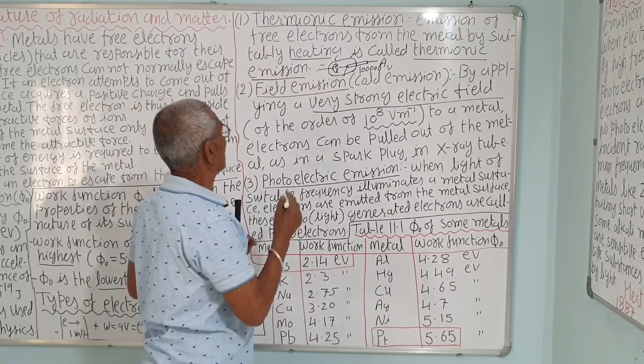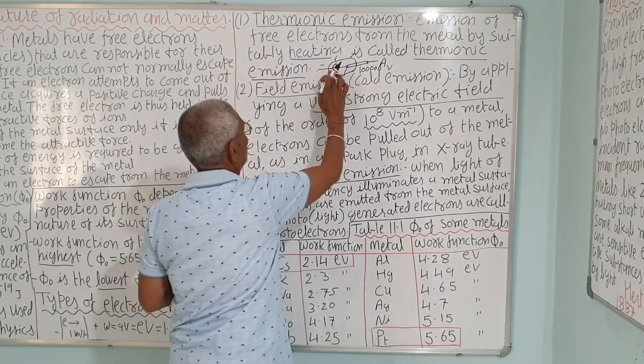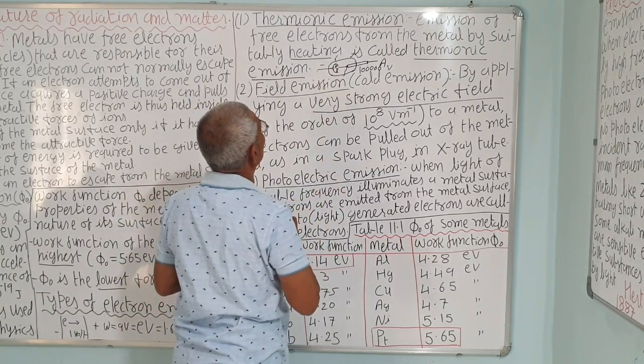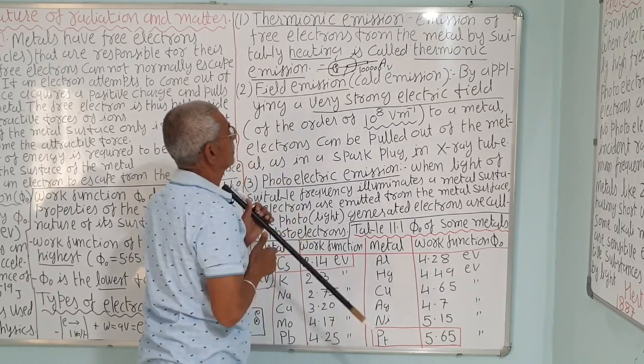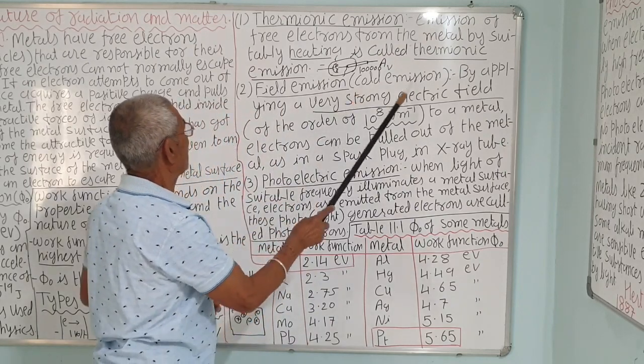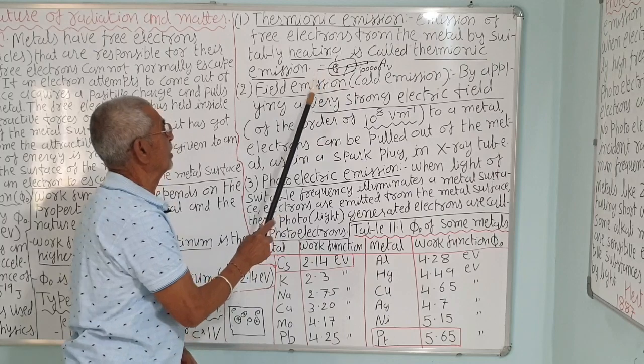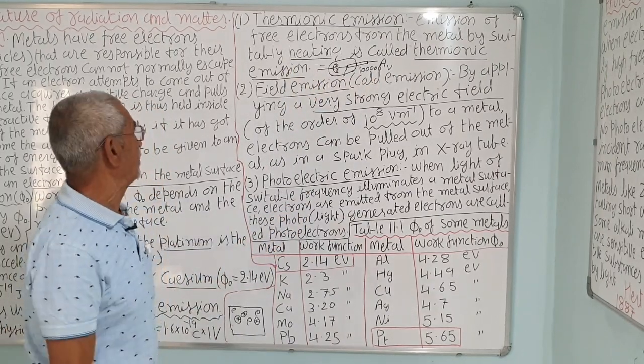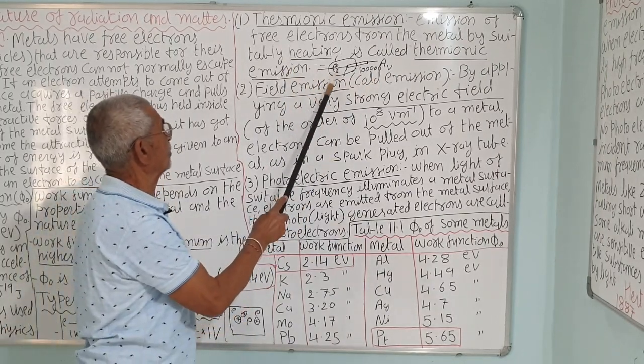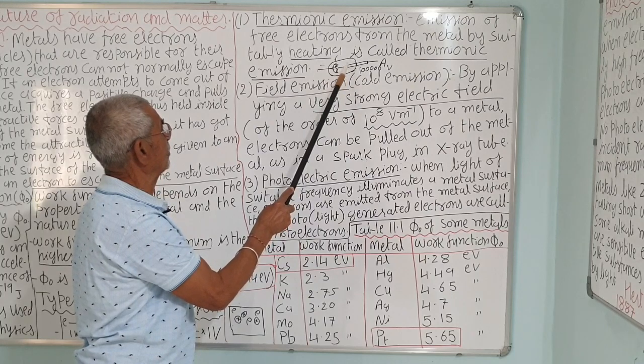So we are not heating this cathode, it's cold. So it is called cold emission, or field emission. A high electric field is supplied, so electrons are removed from the cathode and they are bombarded on the anode.